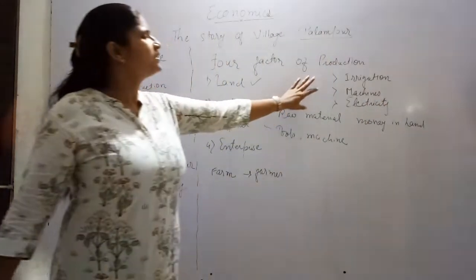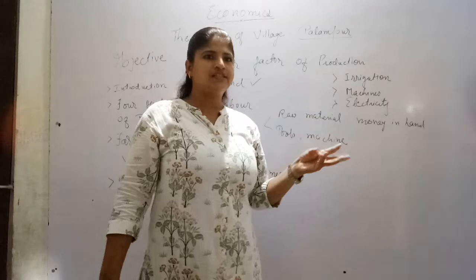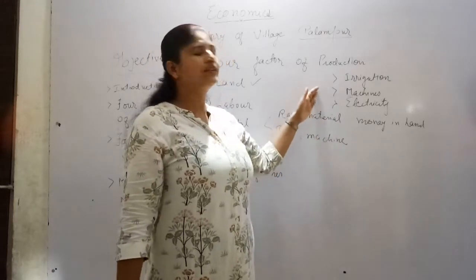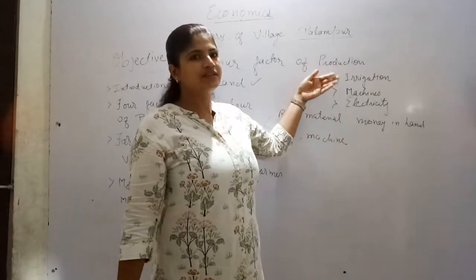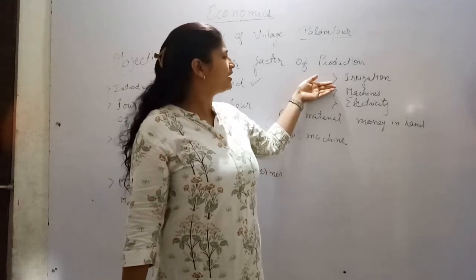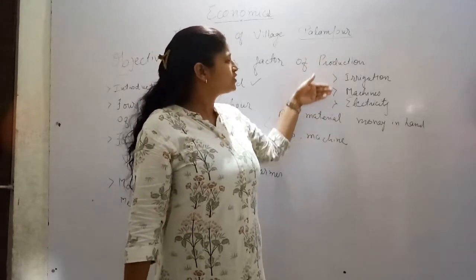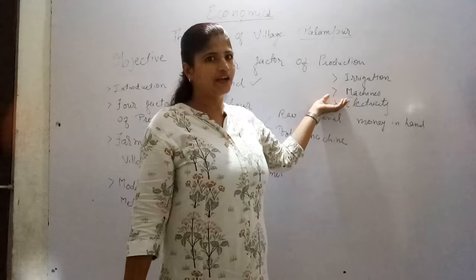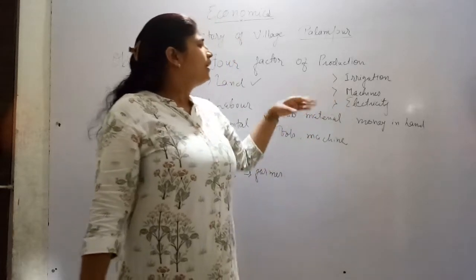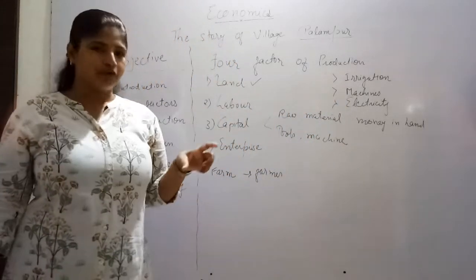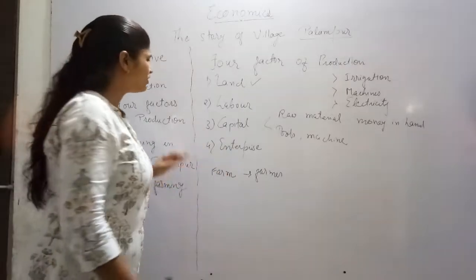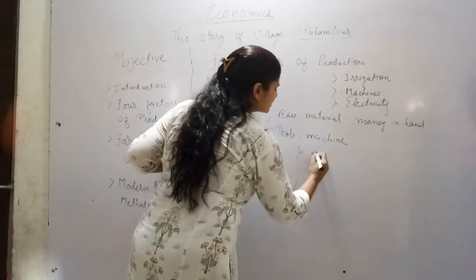By using irrigation we can do it by wells, tube wells, ponds, rivers, like that we can do irrigation. Some machines are required in the modern farming method, and to run all these machines, electricity is required by the farmers. By doing this they can do good production. As well as we have some modern farming methods like mixed farming.